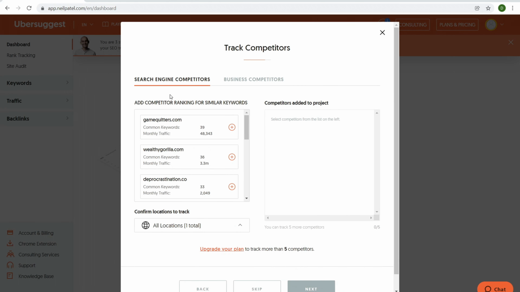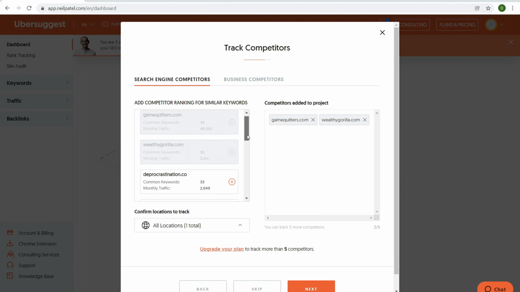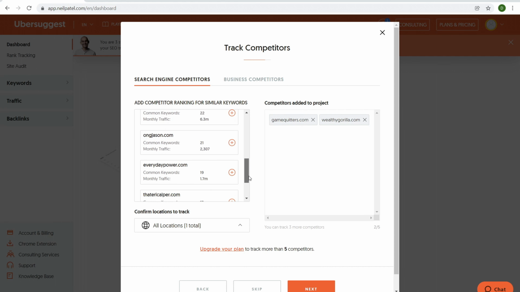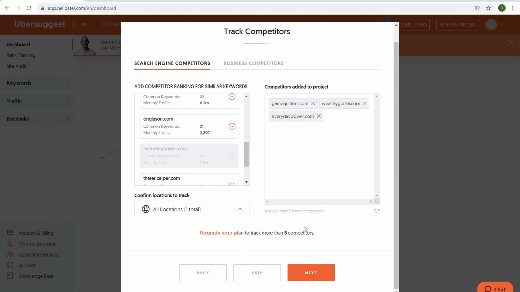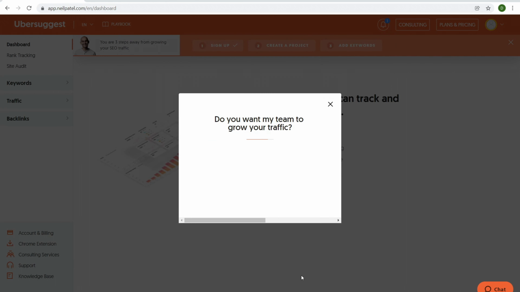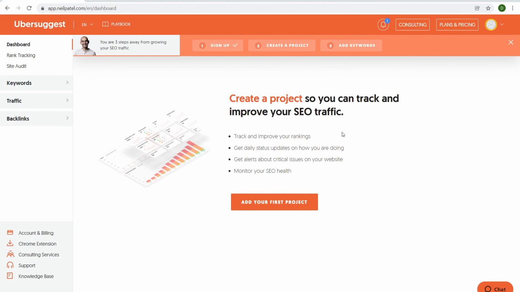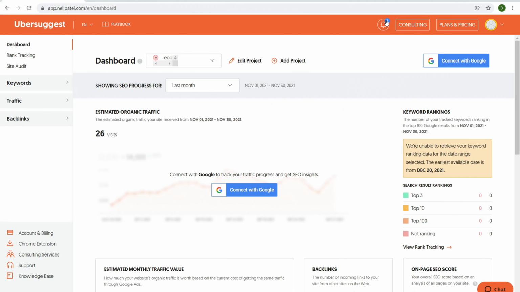Okay, so our search engine competitors, we'll say game quitters. We'll say wealthy gorilla. And we'll come down here and take a quick look. Okay, everyday power, sure, whatever. Now you can track up to 5 competitors with the basic plan. And if you want more, then you have to upgrade your plan. Again, 5 is plenty. Let's click on next. We'll click on no. All right, you're all done. It's that simple. And now it's going to load.